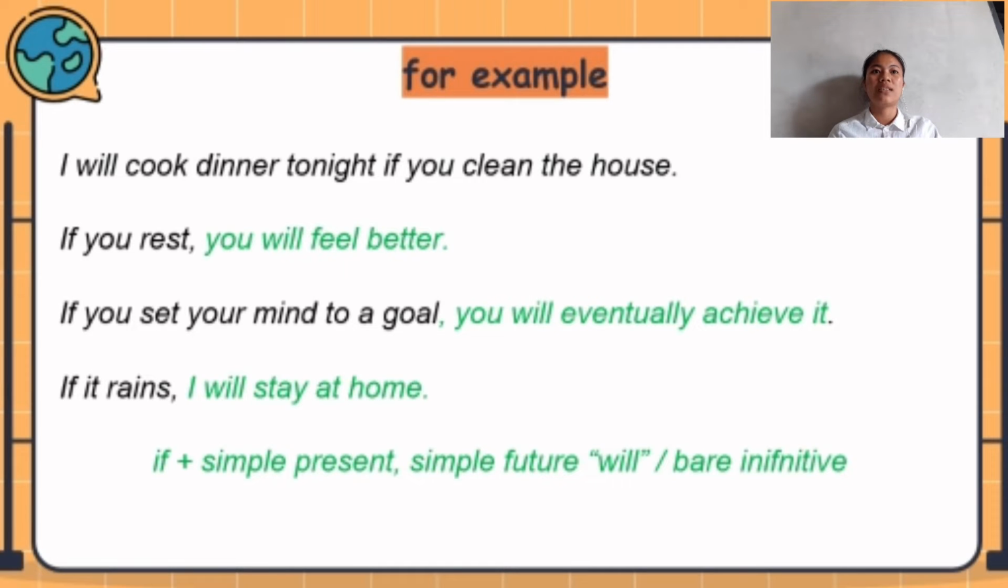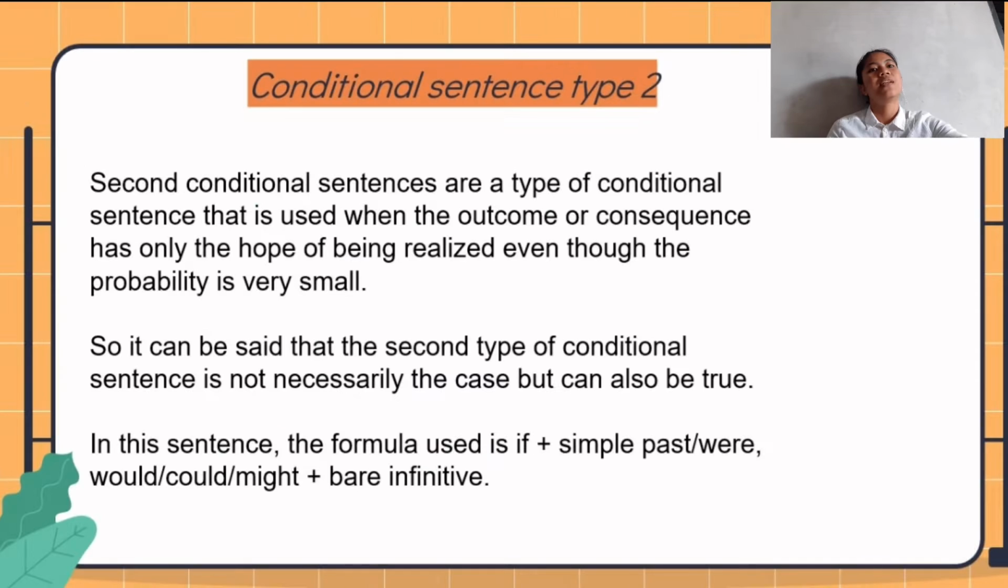If you rest, that's simple present. If is still if, because the pattern is if plus simple present, simple future will, and the bare infinitive here means verb 1. If you set your mind to a goal, you will eventually achieve it. If you set your mind to a goal is simple present; you will eventually achieve it is simple future. You can see will over there. Next, conditional sentence type 2.